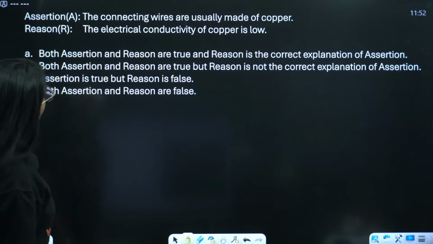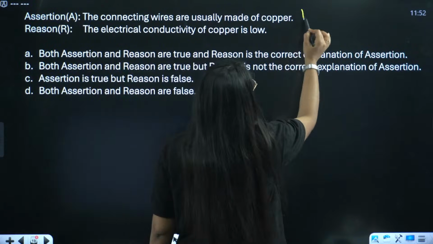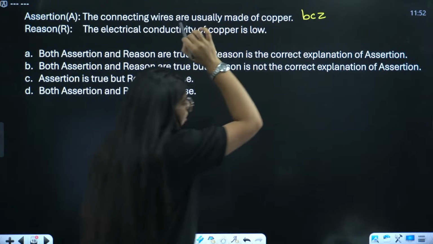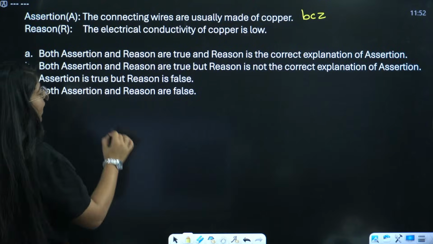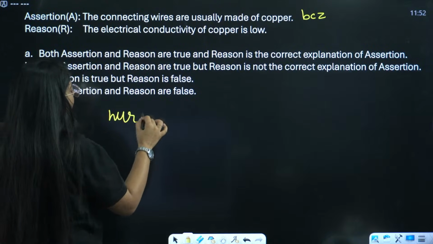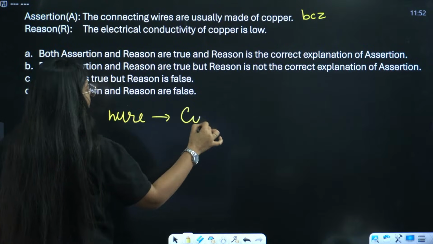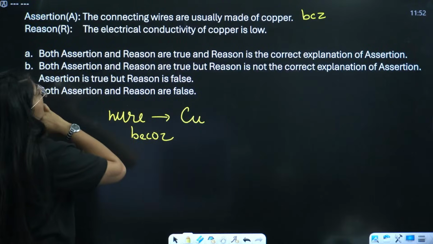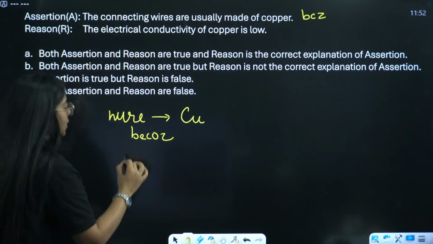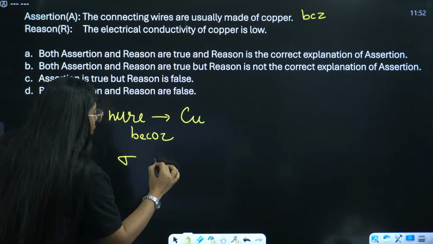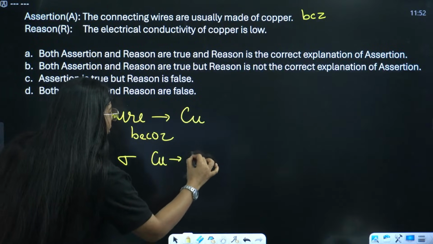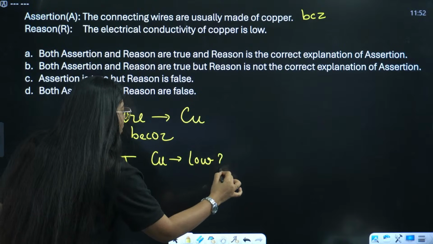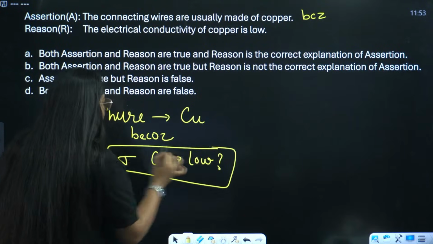Next, we have the connecting wires are usually made of copper because the electrical conductivity of copper is low. They are saying the connecting wires are usually made of copper because the electrical conductivity of copper is low. Is this sentence correct or not?